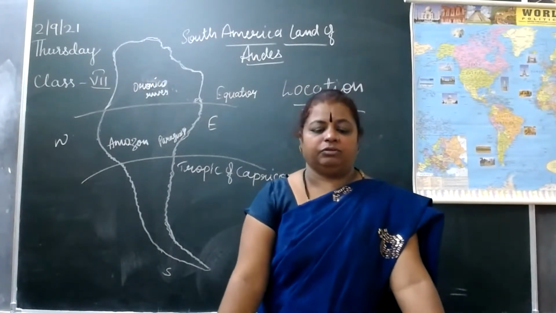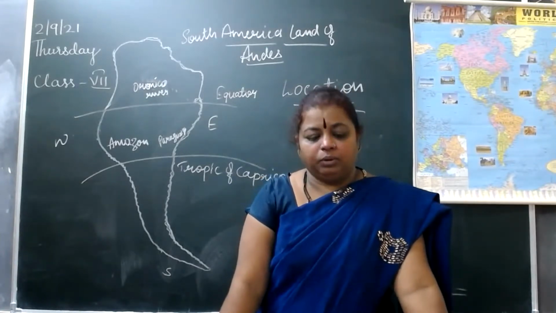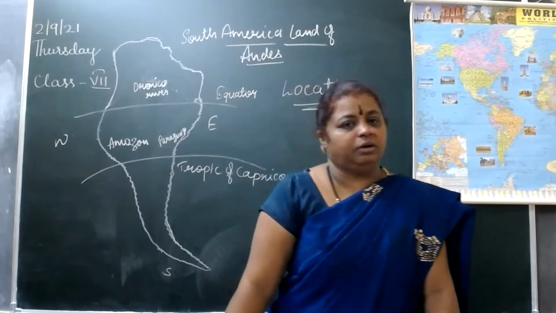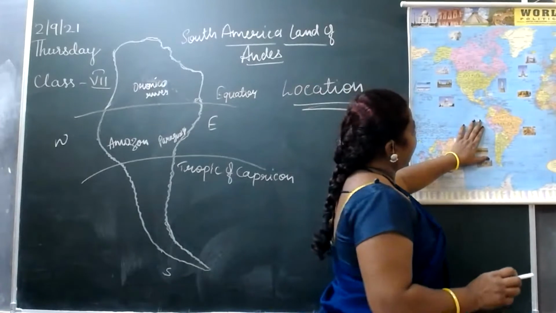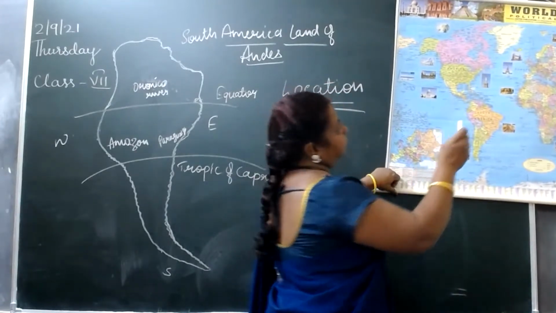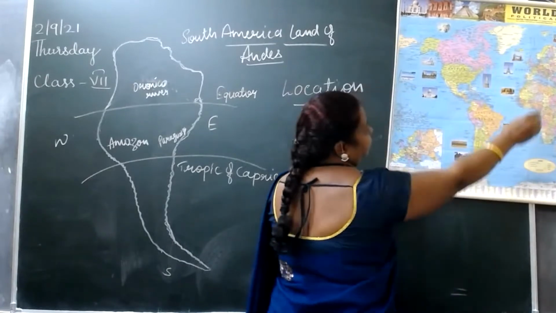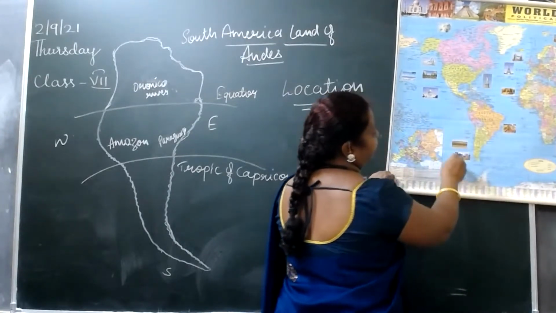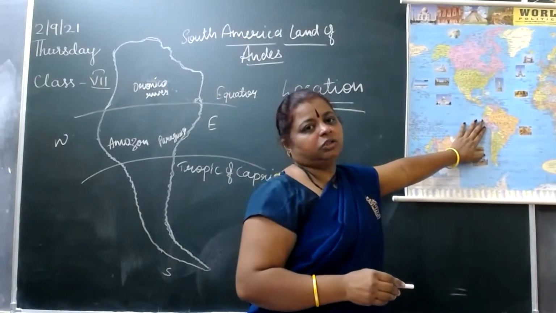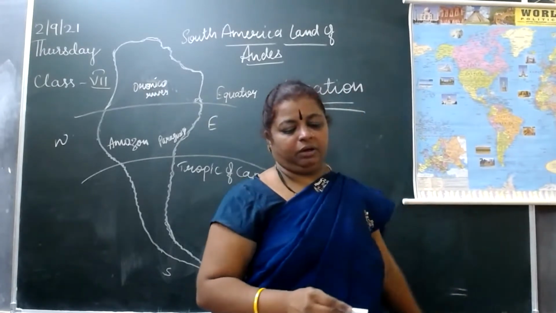The continent of South America is located in the western hemisphere. You can see the world map here, children. North, south, east, west, it lies in the western part, so it is called the western hemisphere.